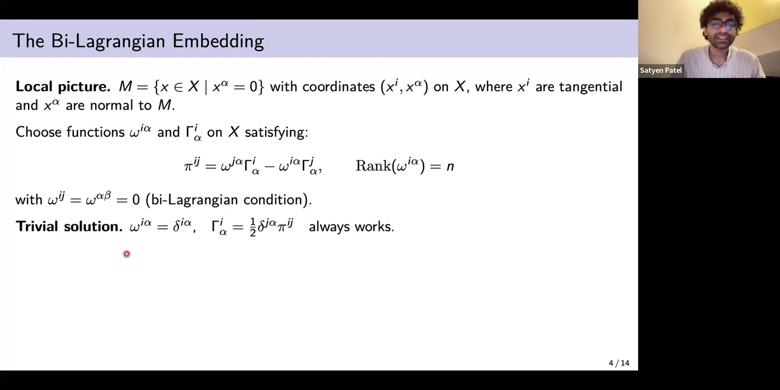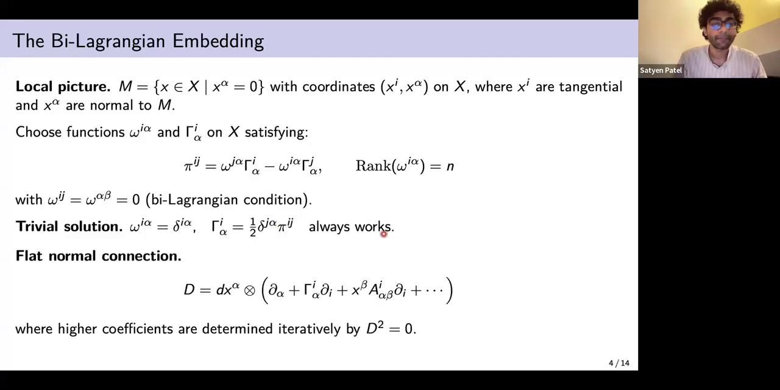Now there is always a trivial solution where we just take Darboux coordinates and take gamma to be pi ij shifted. This always works. But we want to consider gamma to be non-trivial because later we want to go in the reverse direction. And that I will talk more about later, but you can consider this for now as what we are choosing.